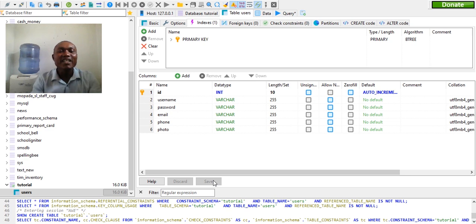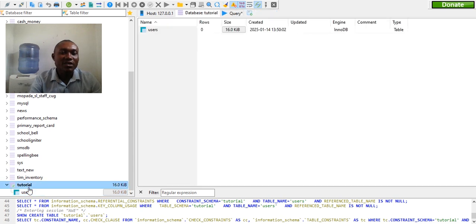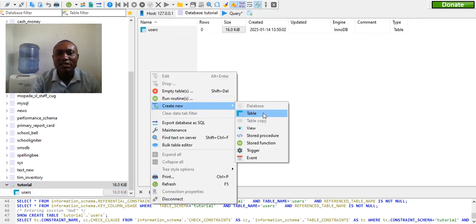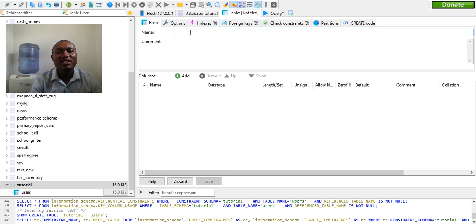Now we have created a database and we have created a table. So if you want to create another table inside this database, remember we created a database that is tutorial. Alright, then we created a table that is users. Let me create another one. Now we can right click inside here, we say create table again. Now let me create the one for business, because we will get a lot of business people and we want them also to enjoy this.